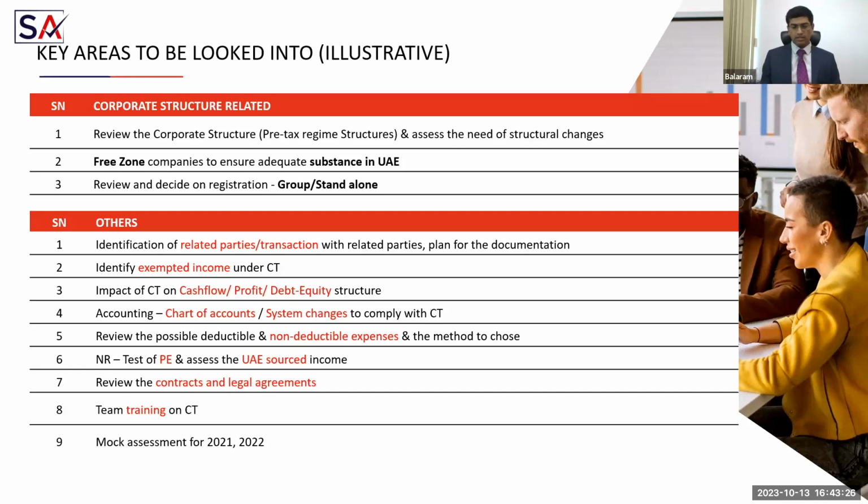You have to identify your transactions with related parties and also payments to connected persons. So far, we are not looking at that so seriously. You may not even realize that there is a transaction with a related party unless you look at your transactions with this objective. So identify related parties, identify the payments that you make to your connected persons, and make sure that you do the benchmarking for those transactions.